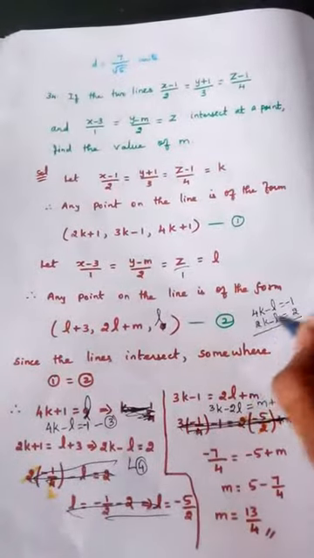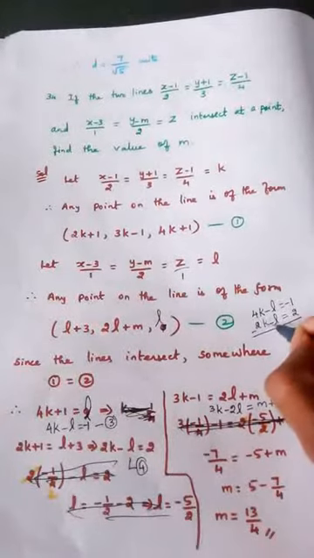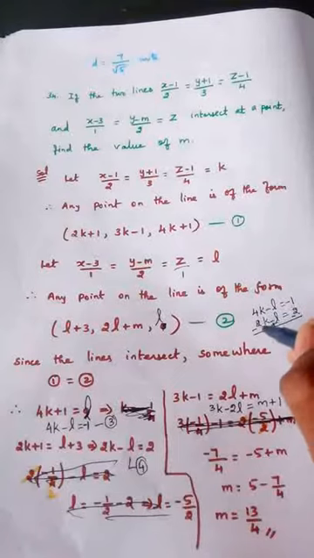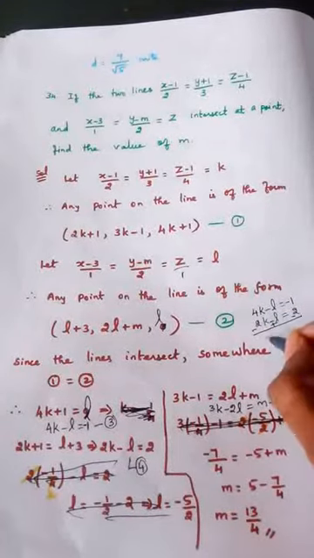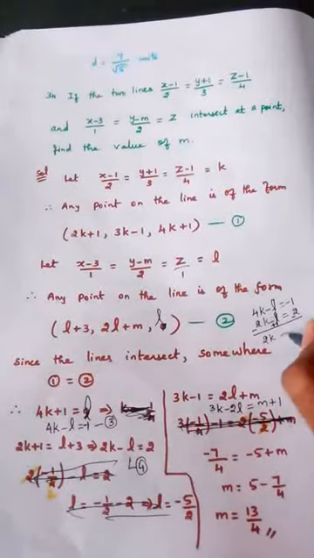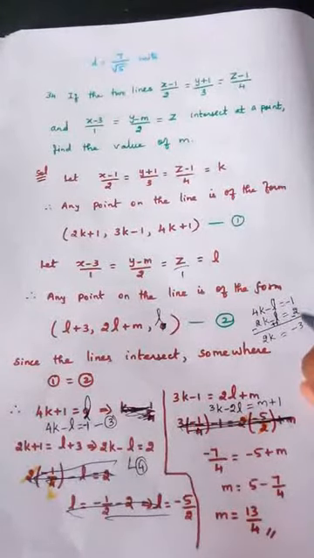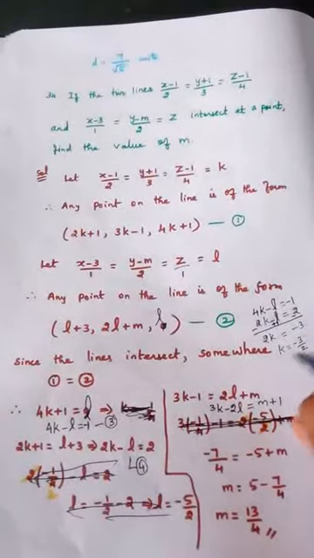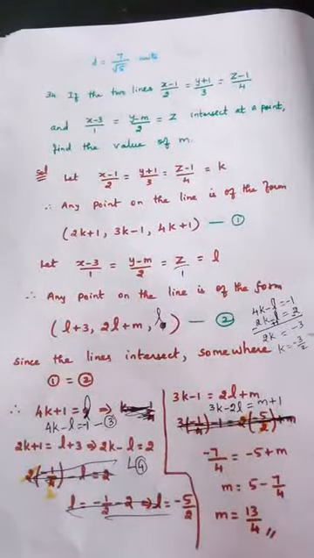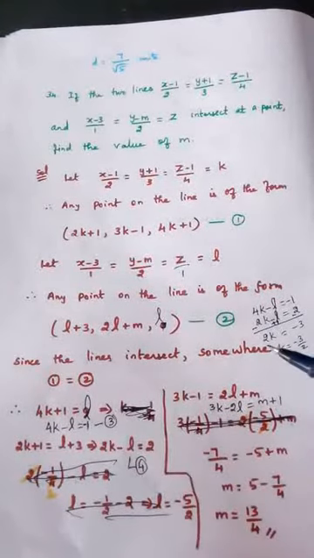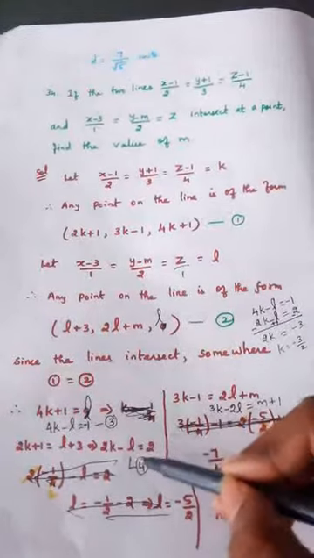So if I solve this, I should change the symbol, right? Minus, plus, minus. So 4k minus 2k, it will become 2k. L will get cancelled, and here it will be minus 3, right? So k is equal to minus 3 by 2. One answer we got for k. So substituting k in any of this equation, suppose I am substituting k value in the fourth equation.